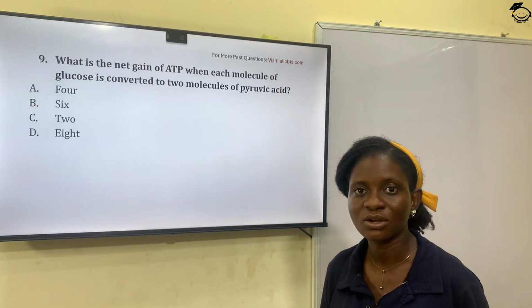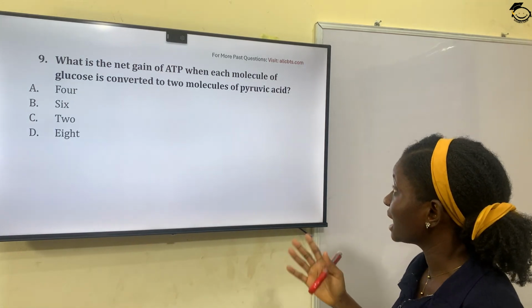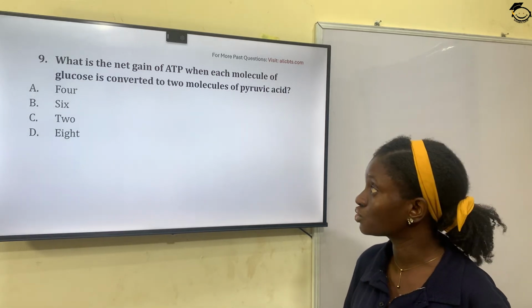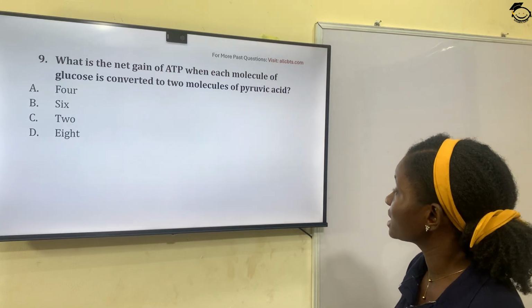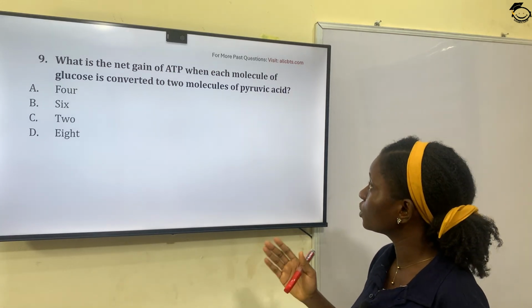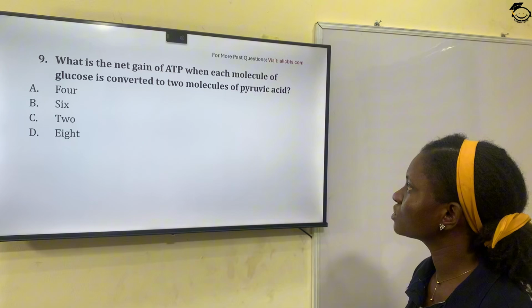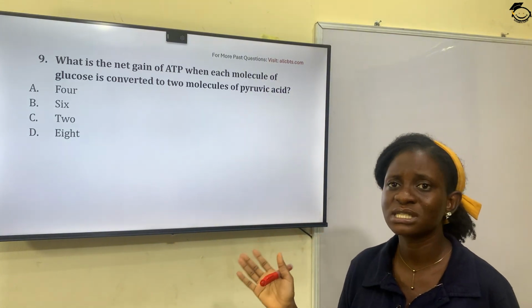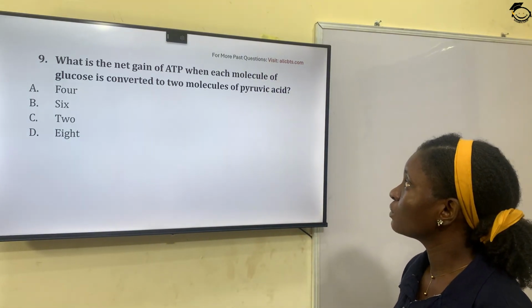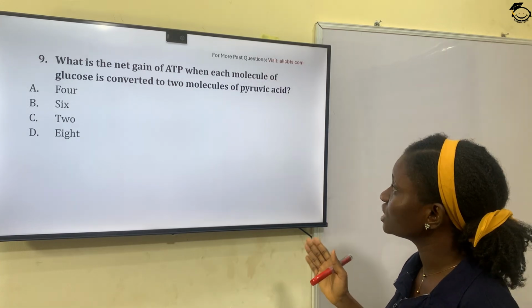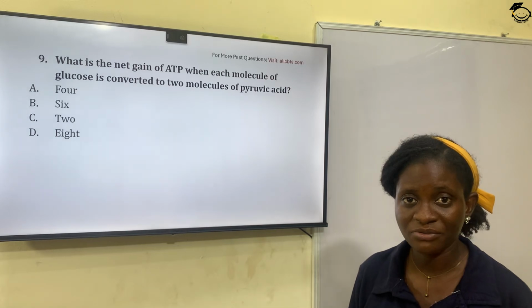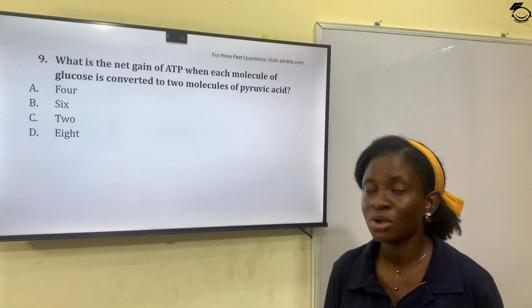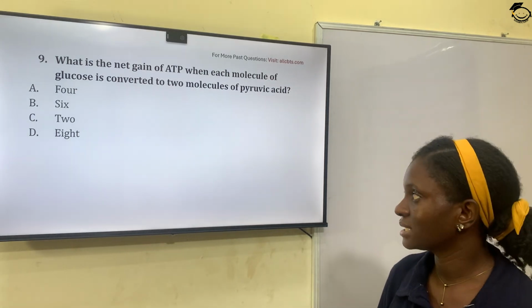The net gain of ATP at the end of this reaction is 2. This is talking about the glycolytic pathway. So the net gain of ATP when each molecule of glucose is converted to 2 molecules of pyruvate is 2. Option C is the correct answer.